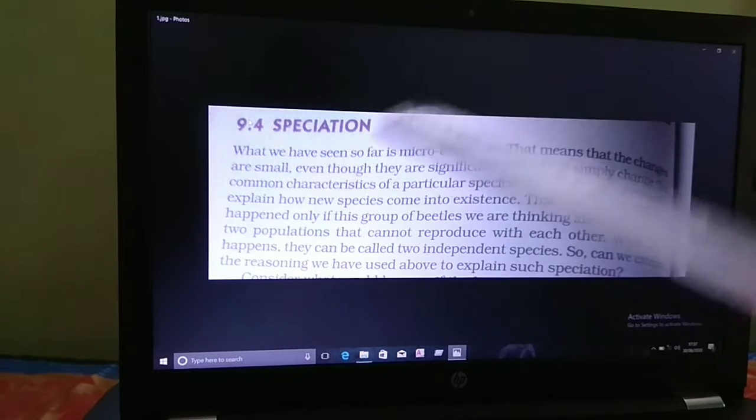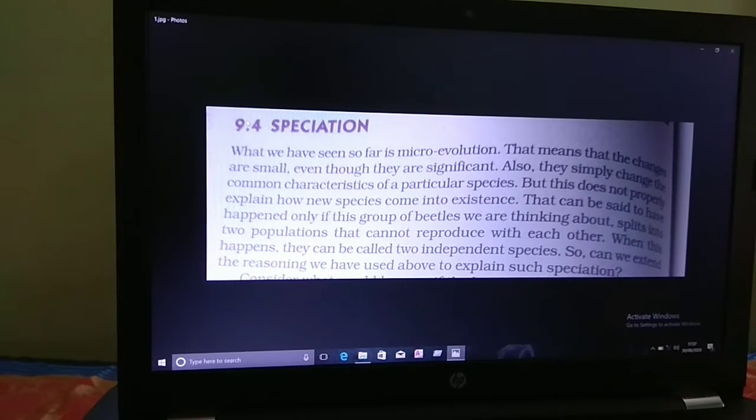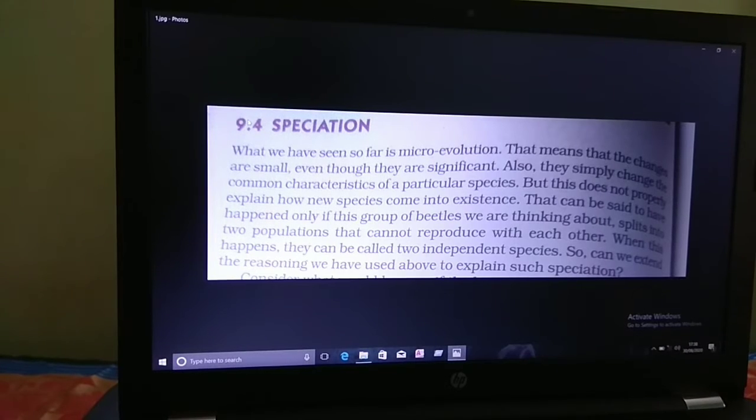Good, today we have to start speciation because in the previous class we have already studied about acquired traits and inherited traits. There we studied how we can acquire and inherit traits. So children, today we have to study speciation. First of all, I'll tell you briefly the definition of speciation.